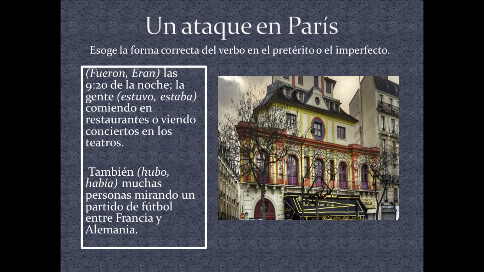Empezamos. Un ataque en París. Remember once again that I am going to read out loud each option. First the option in the preterite and then the option in the imperfecto when you see verbs in parentheses.